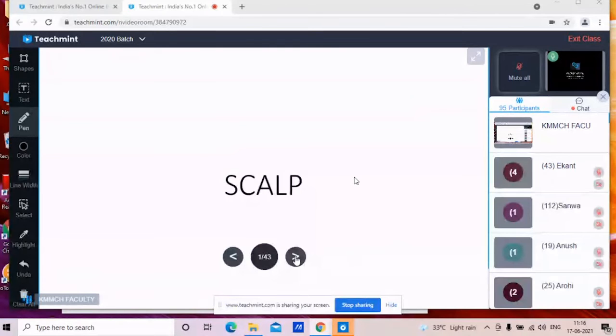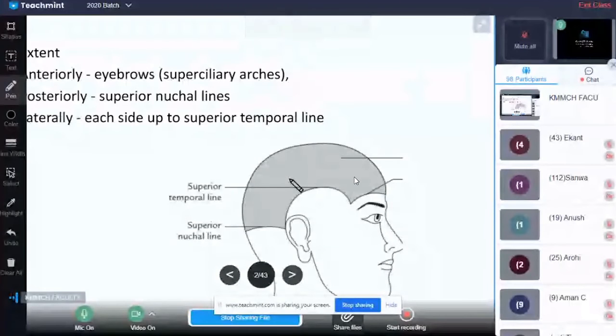Scalp is the term applied to the soft tissue covering the vault of the skull. Vault means the upper part of the cranial cavity. So scalp is the soft tissue covering the upper part of the vault. So what is the extent of the scalp? You can see these are the eyebrows.